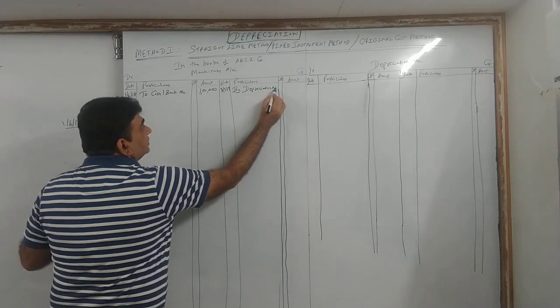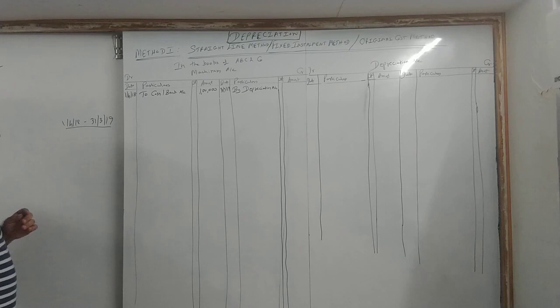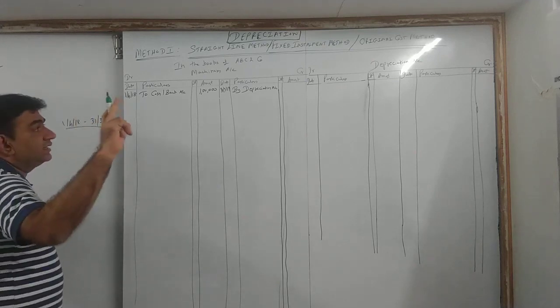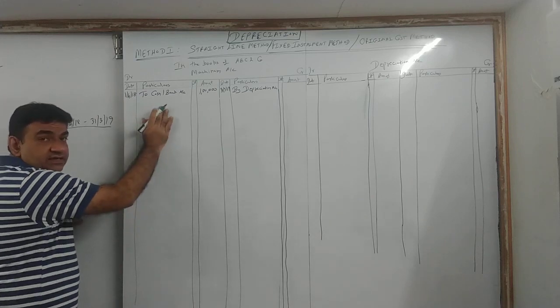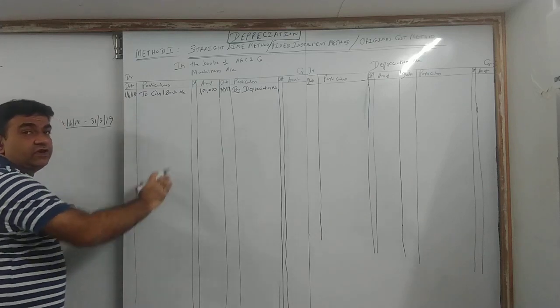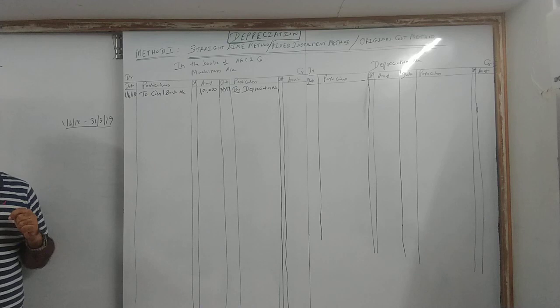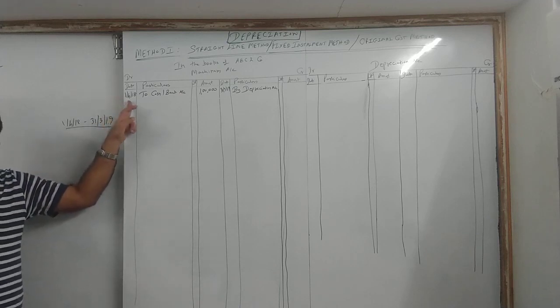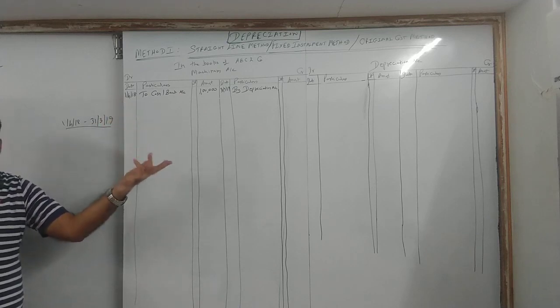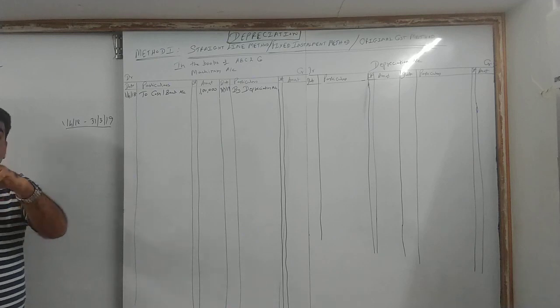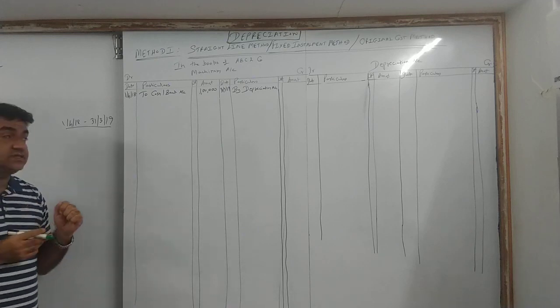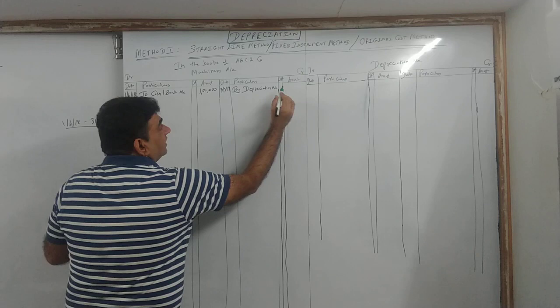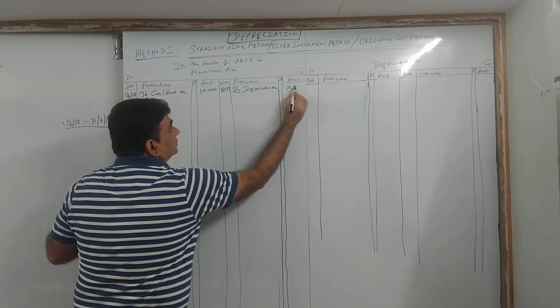By depreciation account. Okay? Now listen. Tell me, in the first year, for how many months do you use the asset? I purchased on the first day of the year. That means I have used it for the full year. What is my rate of depreciation? 10%. The full 10% of 1 lakh gives you 10,000.